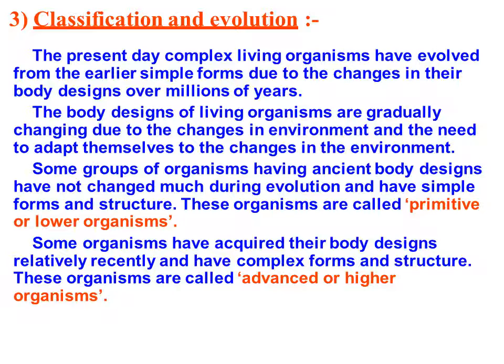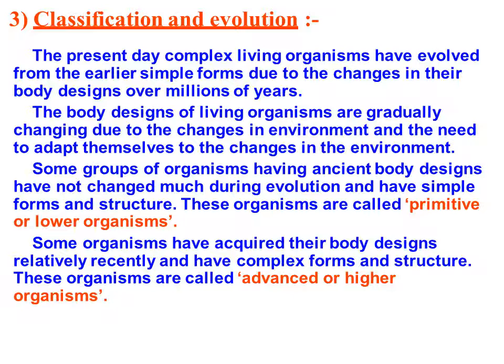Okay, so some groups of organisms have ancient body designs that have not changed much during evolution and have simple forms and structure. So these organisms are called primitive or lower organisms. Okay. So it's not that all the living organisms evolved. Some evolved, which have that ability to evolve, and others remain the same. So some organisms have acquired the body design relatively recently and have complex forms and structures. And these organisms are called advanced or higher organisms.